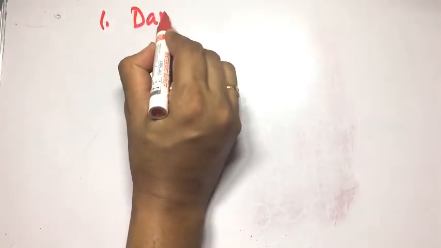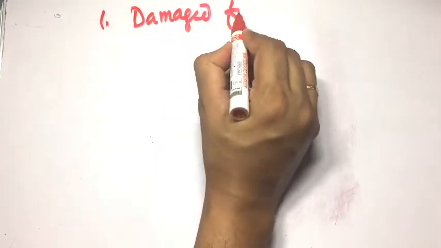Selective repeat. In go back N, if any one particular frame had a problem, we had to send all the remaining frames one after another. But in selective repeat, we have to select those frames that have not been received or where damage is there. So there are some cases of selective repeat. Number one: suppose there is a damaged frame. This is the first situation, a damaged or corrupted frame.